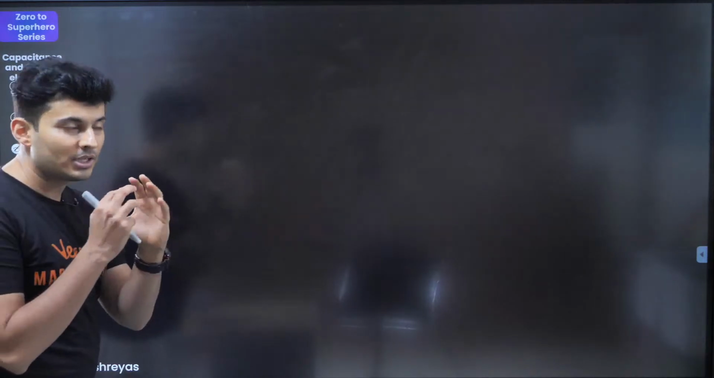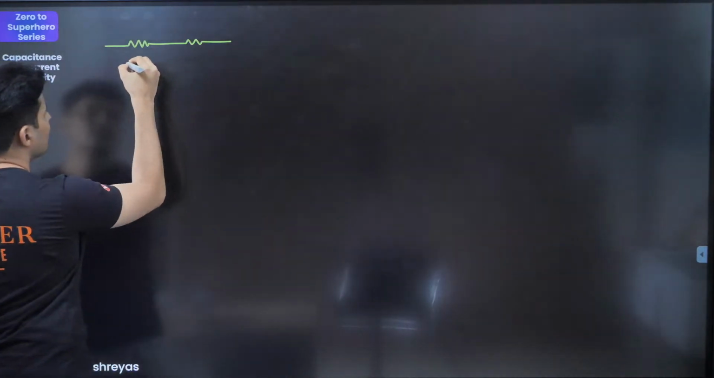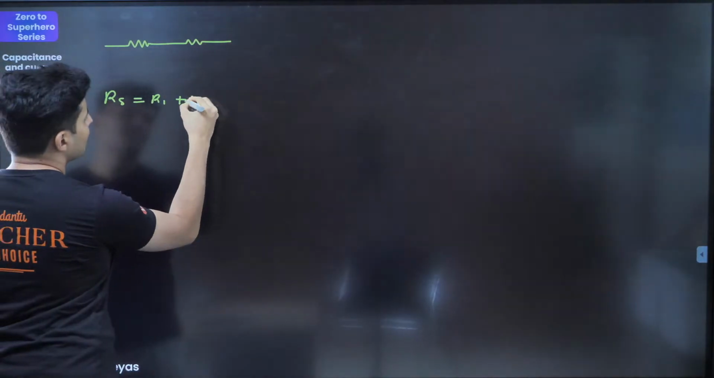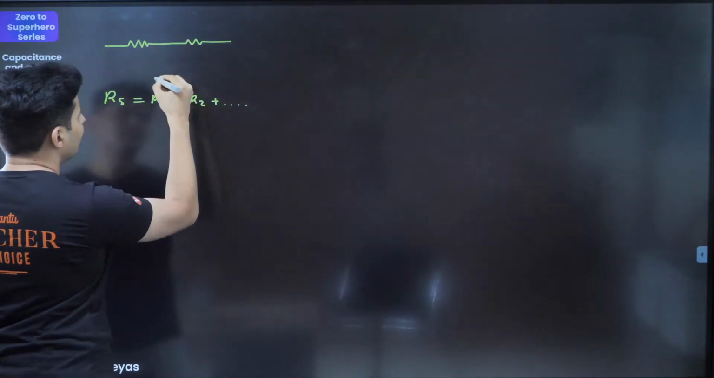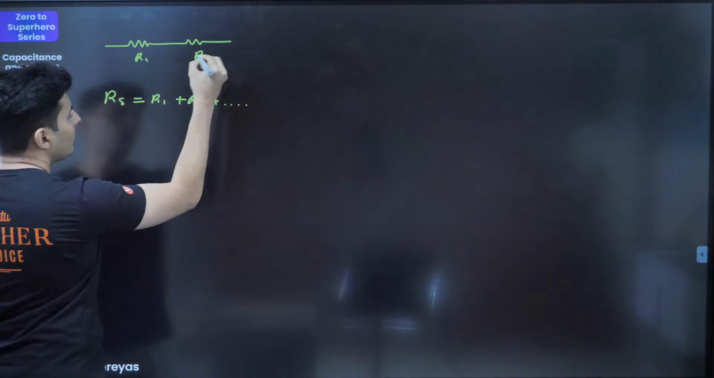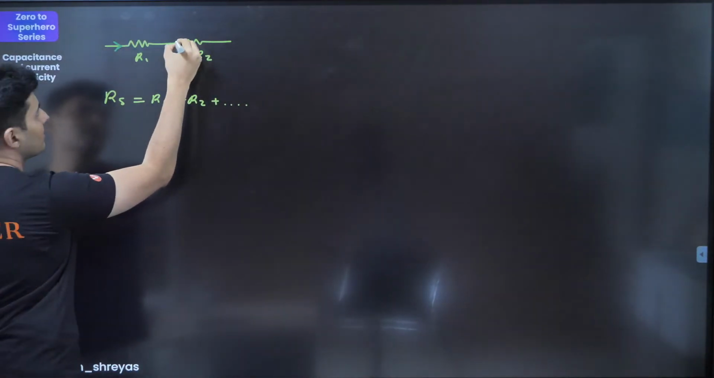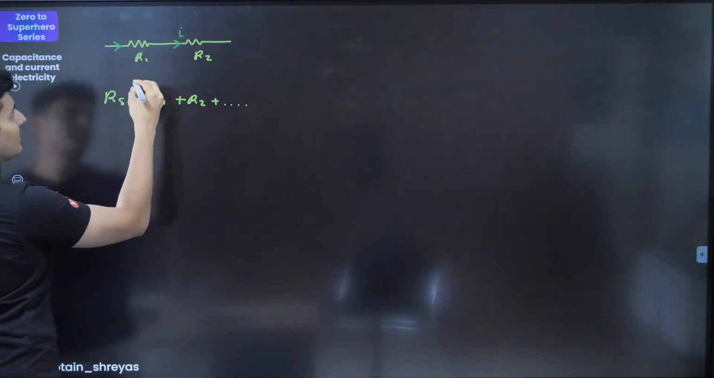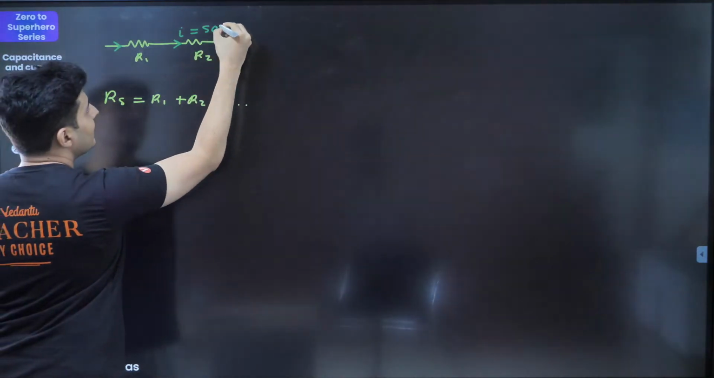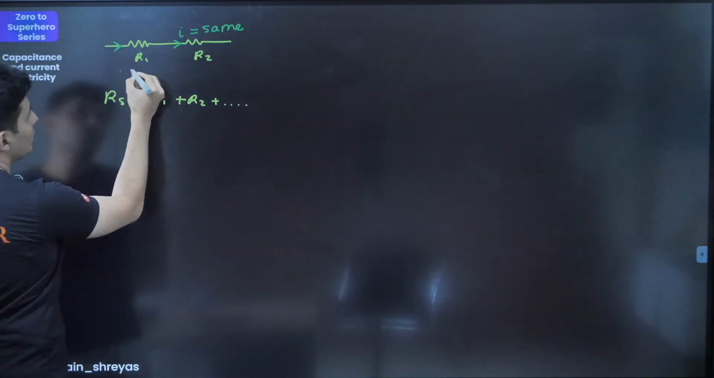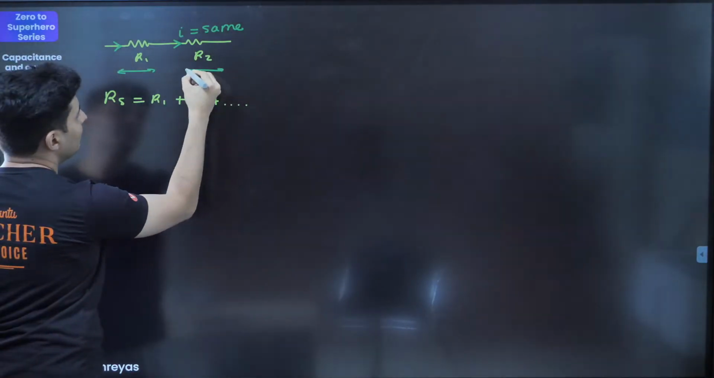Let's talk about the combination of devices. So first is basically your resistors which are there. So the equivalent resistance is just R1 plus R2 depending on how many resistors are there. That's how it looks like. And what you will see is through both the resistors, the current is basically same. Yes, it's the same current, but you will see that the voltages will be different.